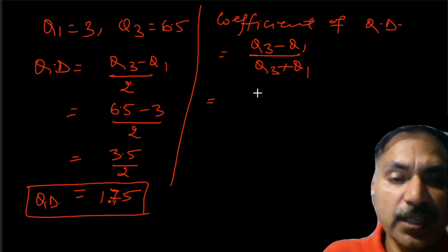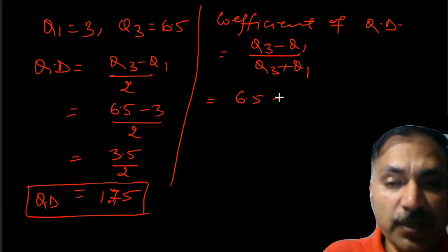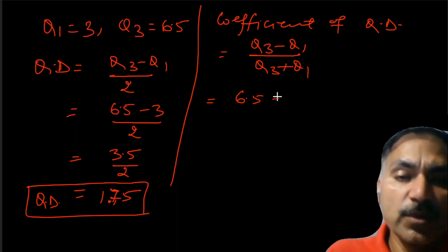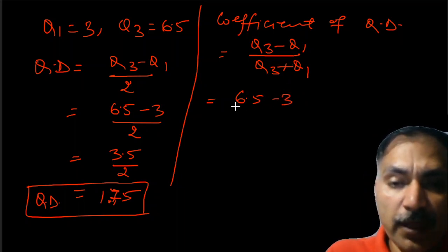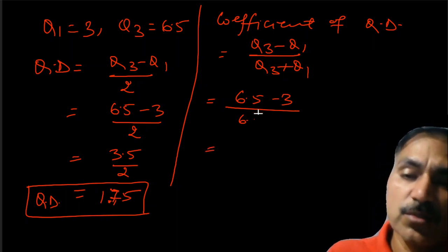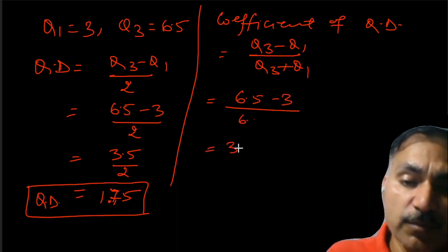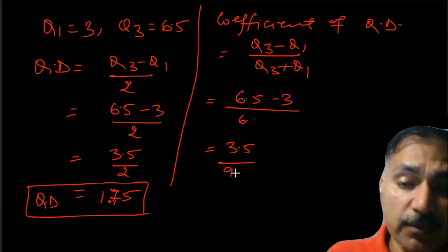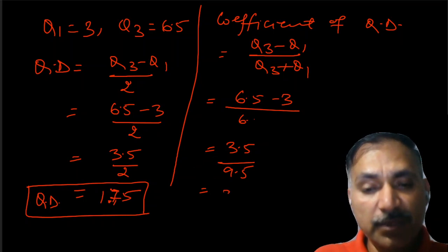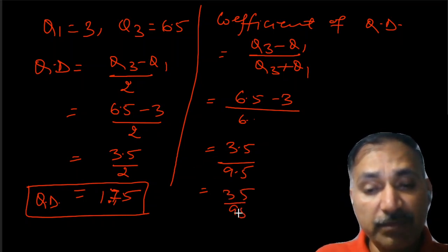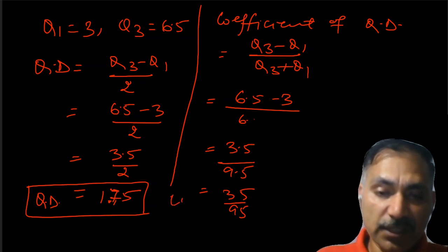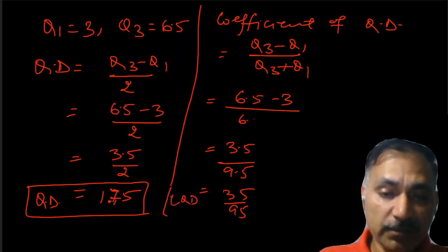So here Q3 is 6.5 minus Q1, that is 3, divided by 6.5 plus 3. So 6.5 minus 3 is 3.5 and this is going to be 9.5. So if you remove the decimal, it becomes 35 upon 95. This is the coefficient of quartile deviation. CQD is equal to this.